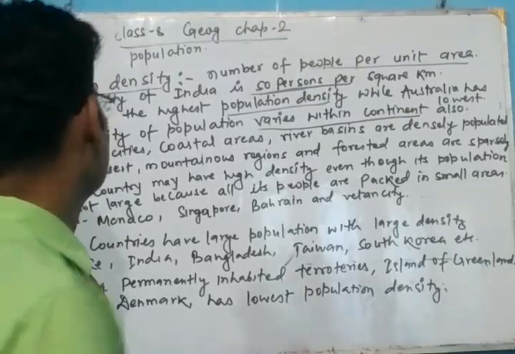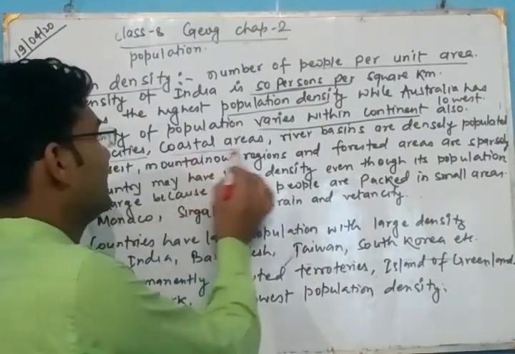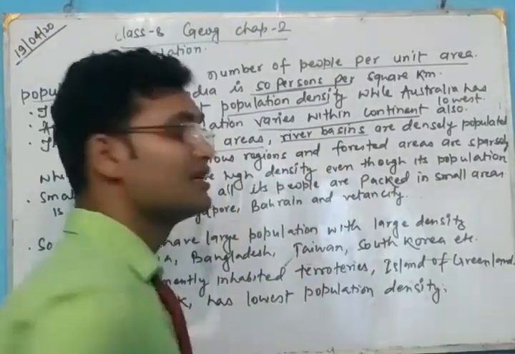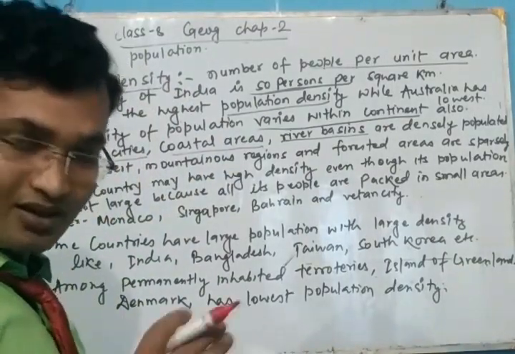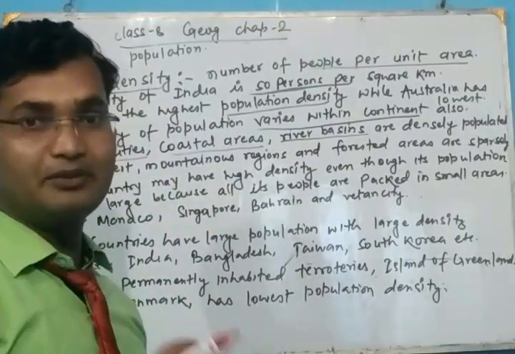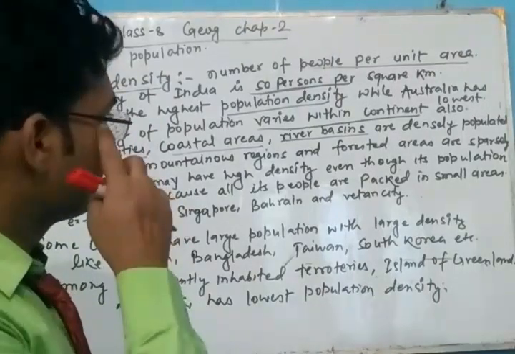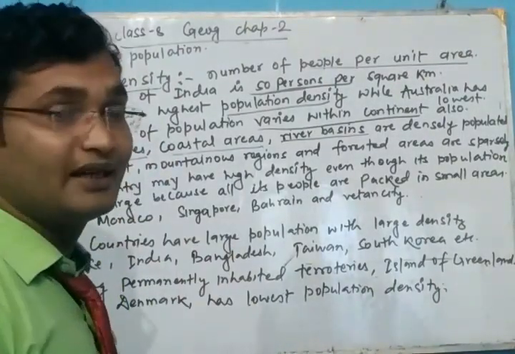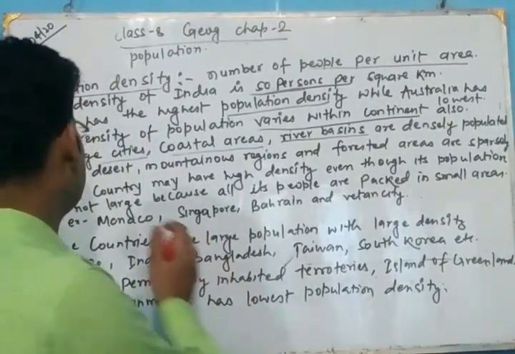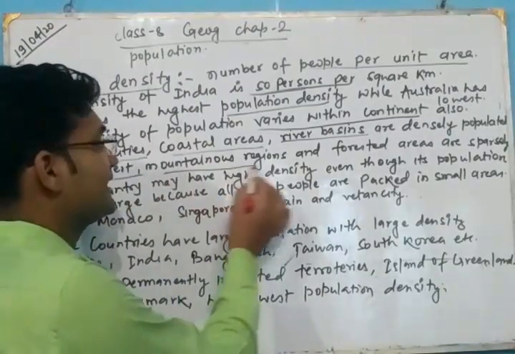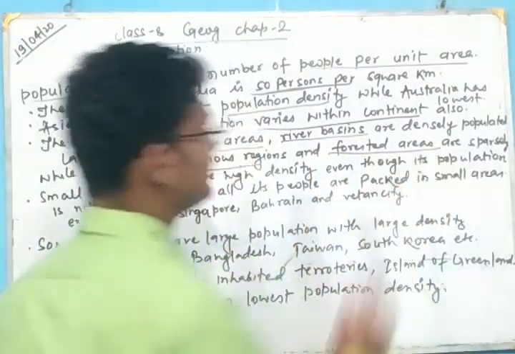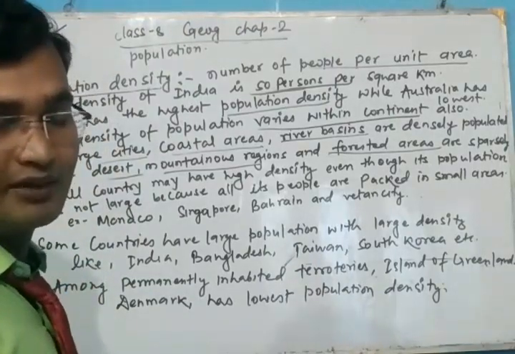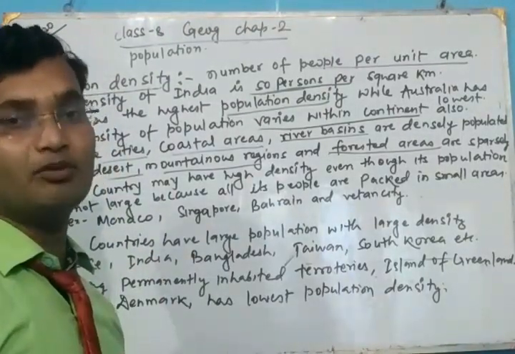If we talk about the large cities, coastal areas, river basins, they are densely populated. We have talked about it in the previous videos. Whereas the desert areas, mountainous region, forested areas are sparsely populated. Means there is a very low density of the population.